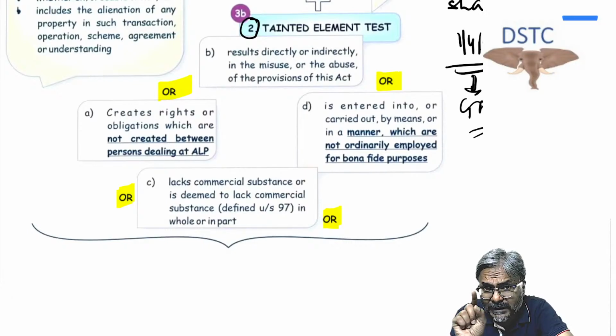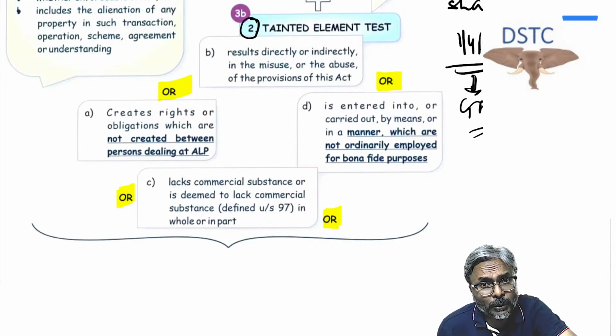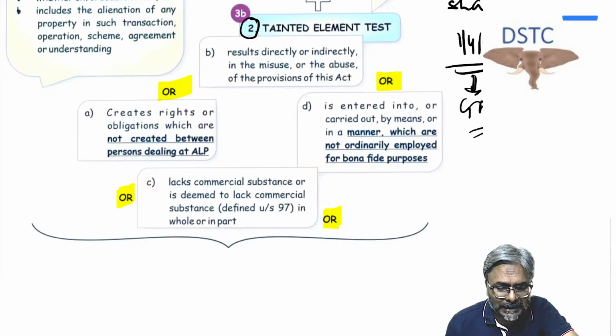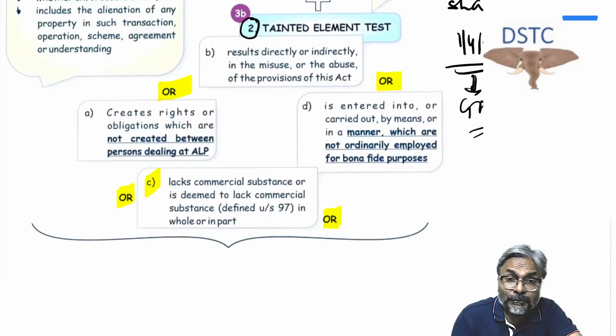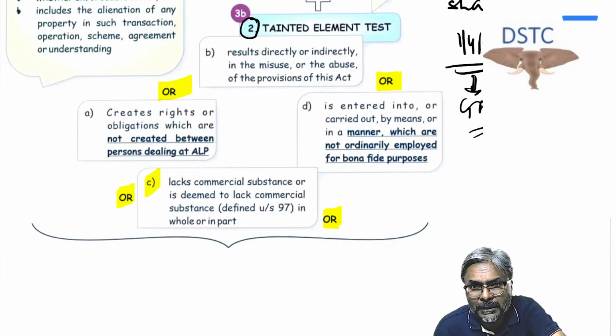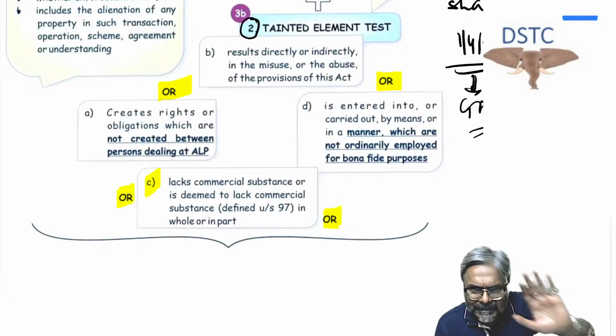Now this sometimes can create a challenge to the students to identify which secondary test is getting triggered. I will let you know one of the ways to do it. Even if you are still clueless in the examination as to which secondary test you need to write in that particular question, then the best to write is point number C. Main purpose, in any case you will have to prove it. You will have to write that in this question it appears there is no business decision, but the main purpose happens to be to obtain the tax benefit.